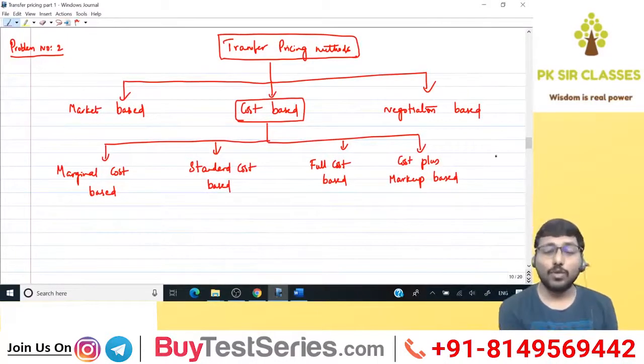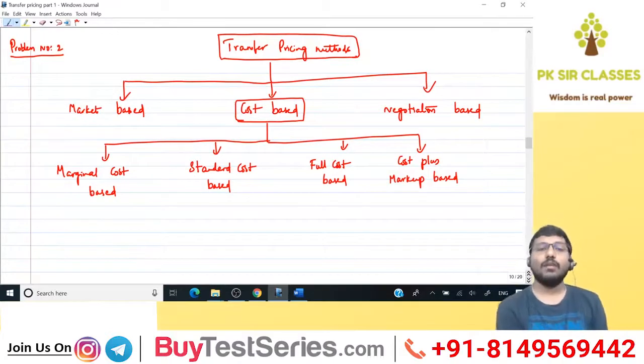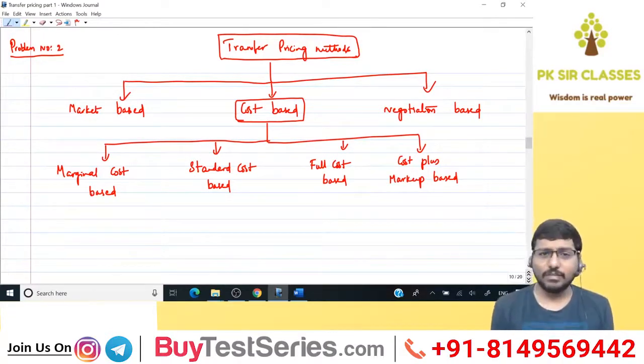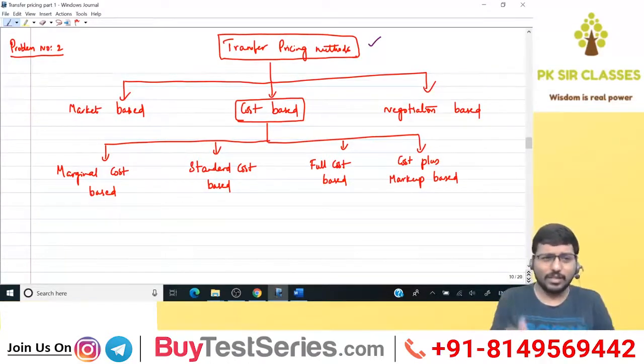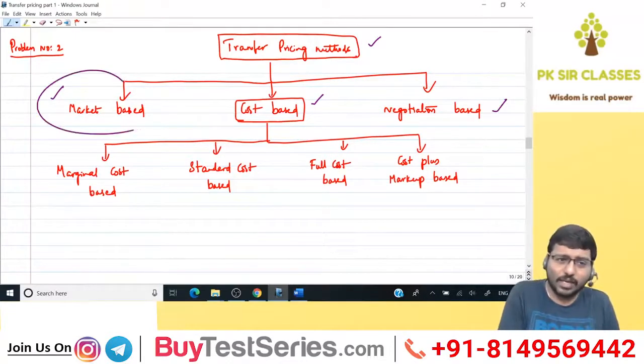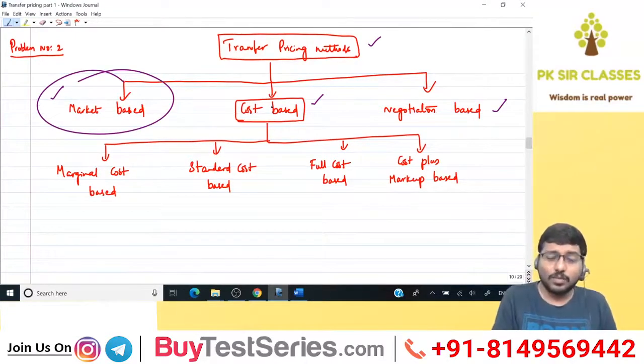Now, before we get to problem number 2, we need to learn something called transfer pricing methods. What are the different methods of fixation of TP? Very simple. Broadly classifying, there are three methods: market based, cost based, negotiation based. Market based we'll see now. Cost based can be further classified into marginal cost, standard cost, full cost, and cost plus markup.